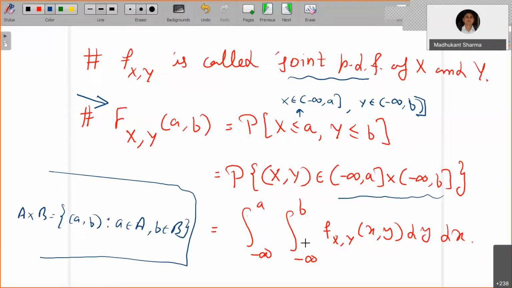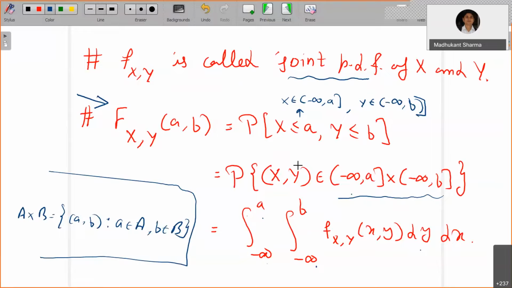So respectively you also have to put them in terms of x and y: minus infinity to a for x, and minus infinity to b for y. This is the definition of the joint CDF for jointly distributed continuous random variables.